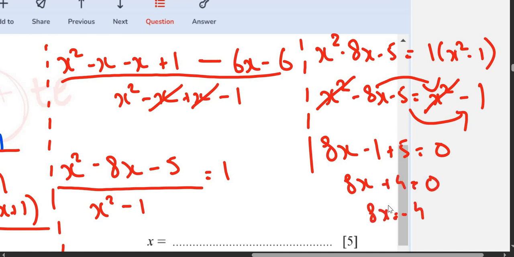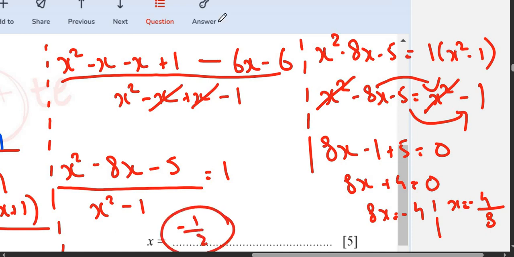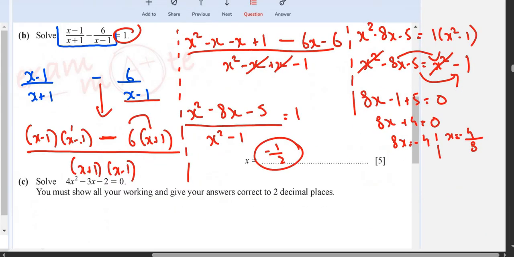8x is equal to negative 4. x is equal to negative 4 upon 8. x is equal to negative 1 upon 2. That's how you have to solve this question, guys.